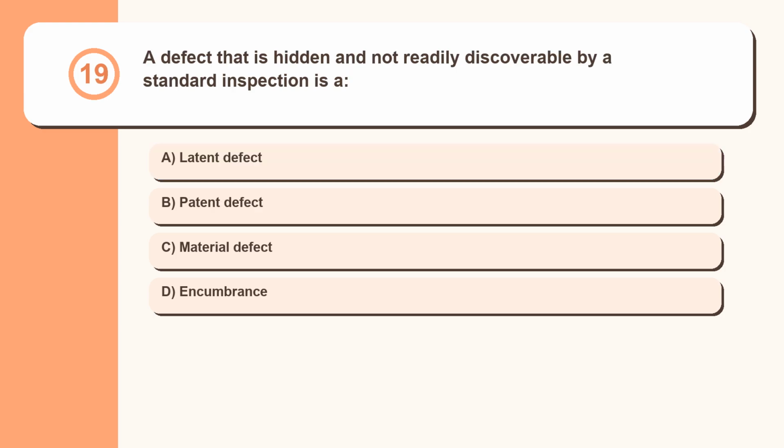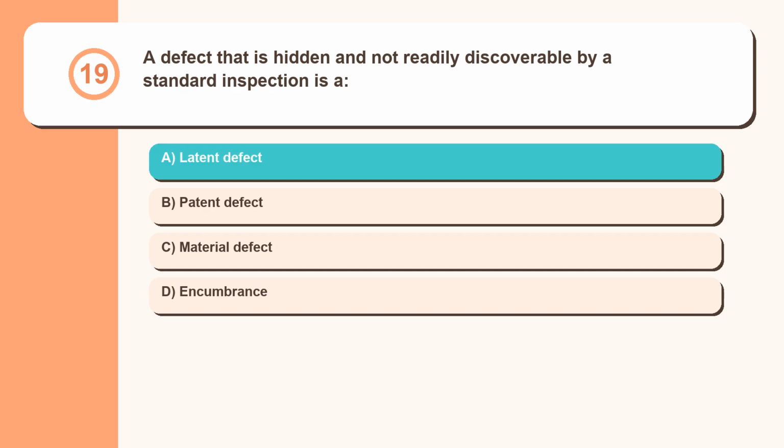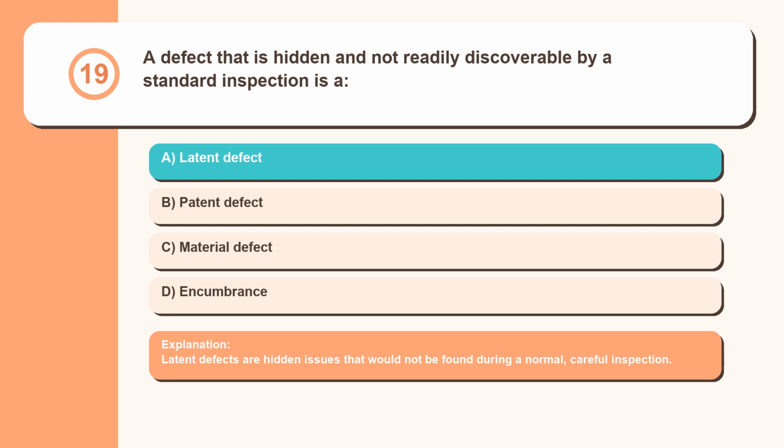Question 19. A defect that is hidden and not readily discoverable by a standard inspection is a: latent defect, patent defect, material defect, encumbrance. Latent defects are hidden issues that would not be found during a normal, careful inspection.